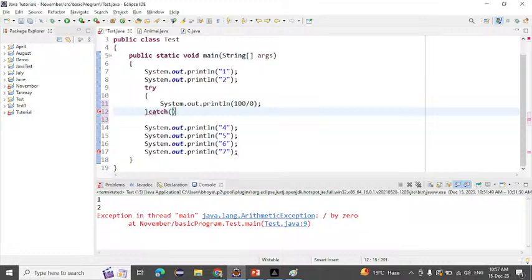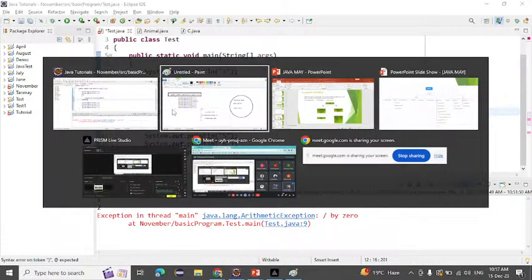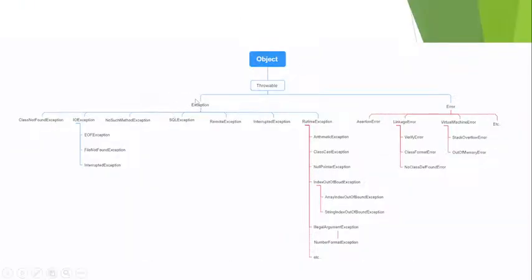After that, when an exception occurs, we have to print something. So I will write the catch block here, and write the exception. Which exception will come in this line? You can write that exception here. Otherwise, in the hierarchy, the Exception class is the parent class of all the exceptions present in Java, so you can write the parent class also. All the others are child classes. If you write the Exception class, the parent class, that is okay. If you write the exact class, like ArithmeticException, that is also okay.